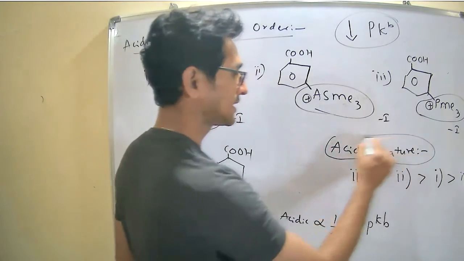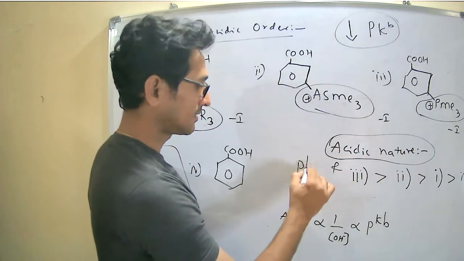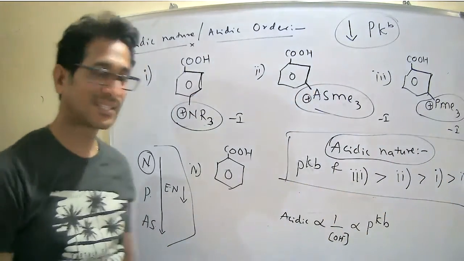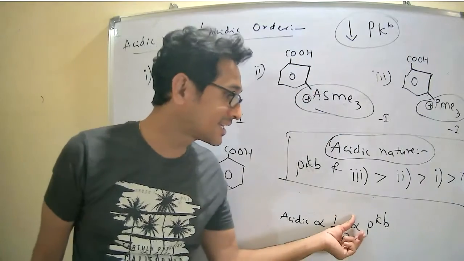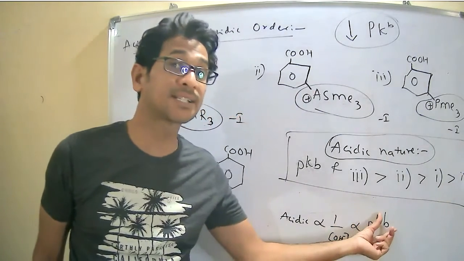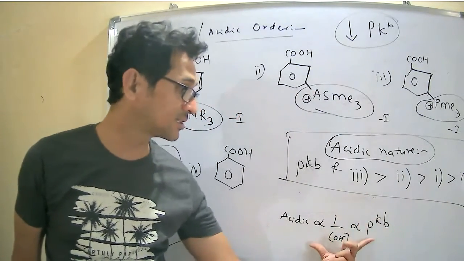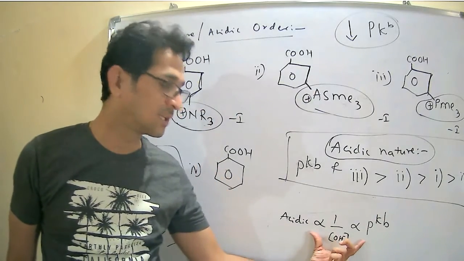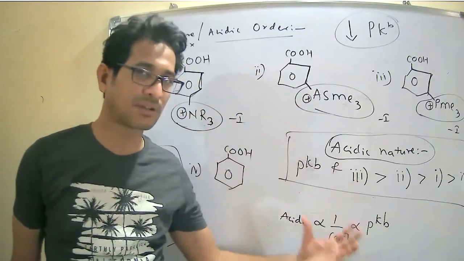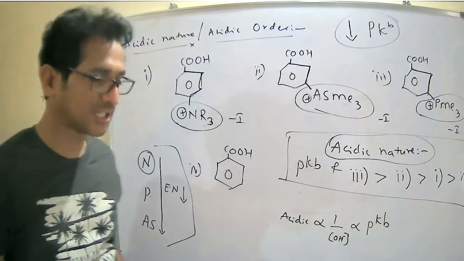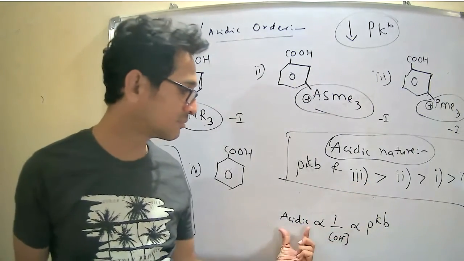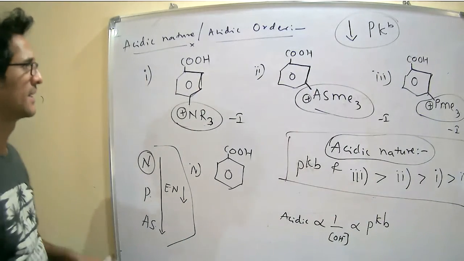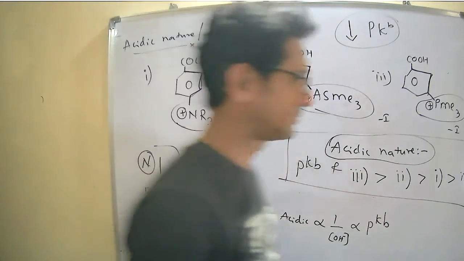Therefore, acidic nature and pKb order are the same, because acidic nature is directly proportional to the power of the base dissociation constant. If you have any doubt, please go back to the initial lecture of about 5 minutes. Then you will get the idea of the relation between acidic nature and pKb. Right? So have a look.